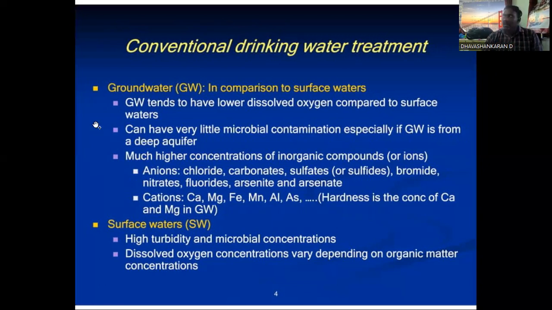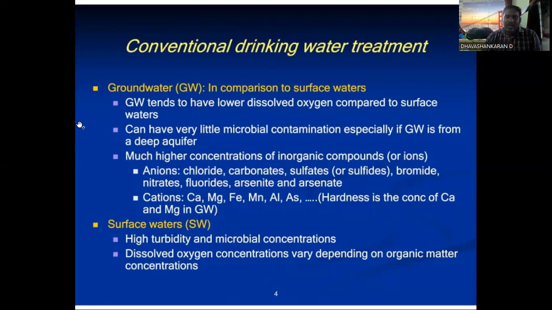It can have little microbial contamination, especially if the groundwater is from a deep aquifer, and much higher concentrations of inorganic components, that is ions and cations. Ions means chloride, carbonate, sulfate, bromide, nitrates, fluoride, arsenate, and arsenic materials are also present in high concentration in groundwater. Also the cations.